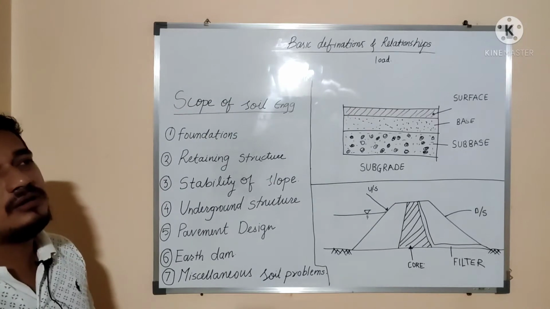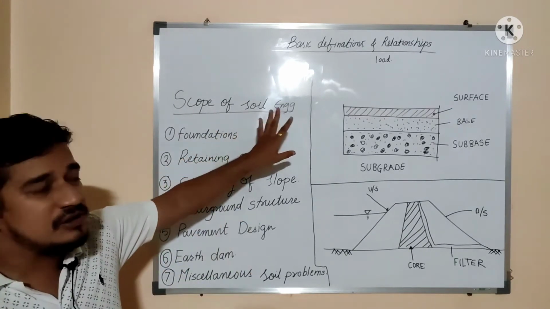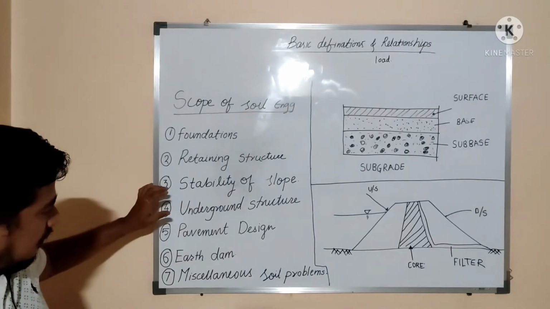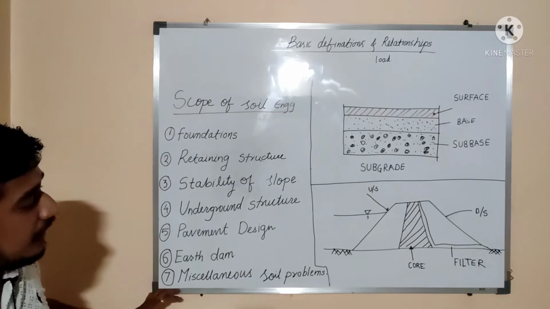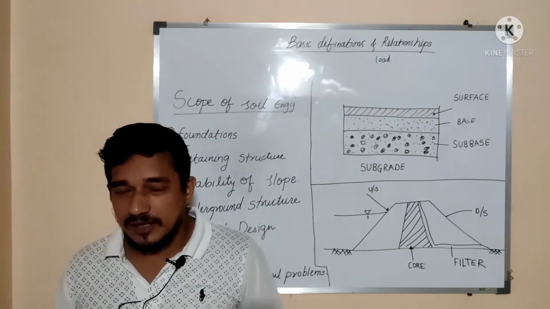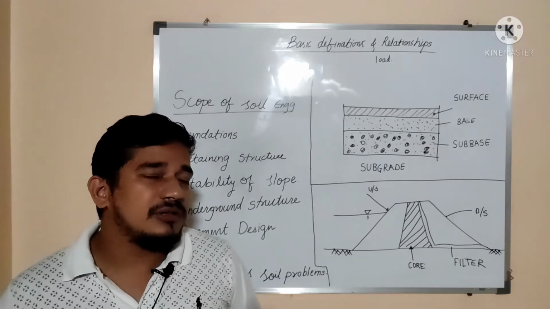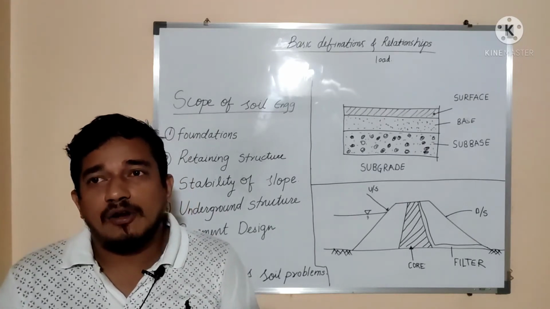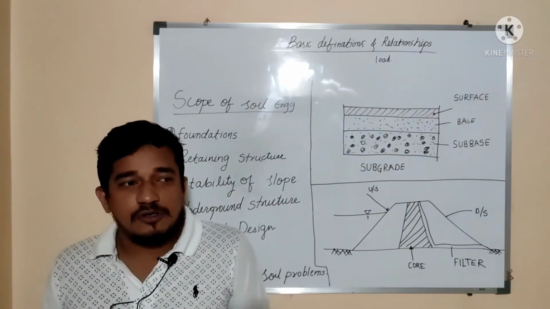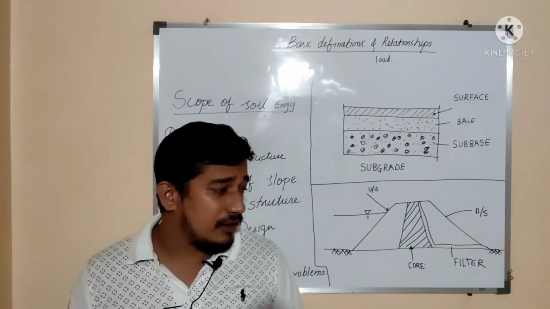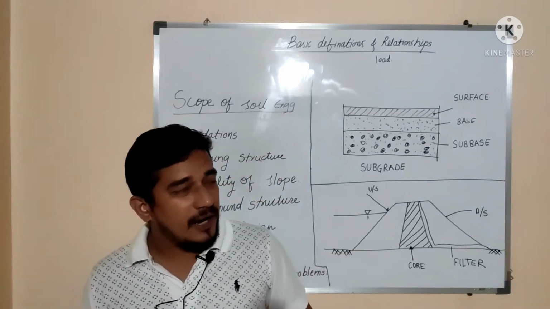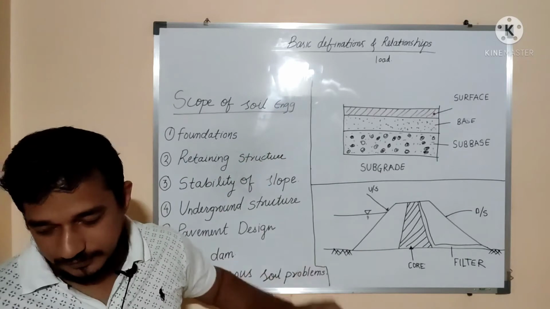So you can say that for civil engineering, soil engineering is a must subject. These are the various scopes: foundation, retaining structure, stability of slopes, underground structure, pavement design, earthen dam, and miscellaneous soil problems. Whenever we consider miscellaneous soil problems, there are many problems arising in civil engineering. Suppose a building is constructed on black cotton soil by mistake, and there is uplift pressure because of the swelling of that soil, and because of that the floor is disturbed or the floor tiles are broken. In that case, what will you do? You need to handle that problem, and for that you should have knowledge of soil engineering.